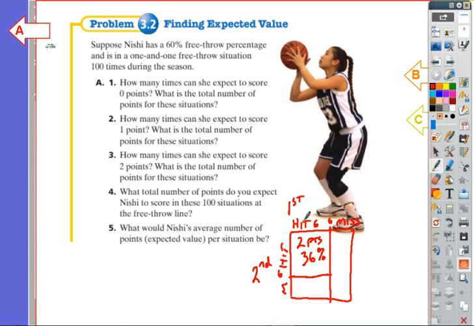If I hit the first one and miss the second, I end up with a rectangle that's 6 by 4. 6 times 4 is 24. 24 out of 100 is 24%. And if I hit the first and miss the second, that means I'm going to get 1 point. Finally, if I miss the first, I don't get a second shot, which means that I have a rectangle that is 10 by 4 to make 40%. And this will be 0 points.